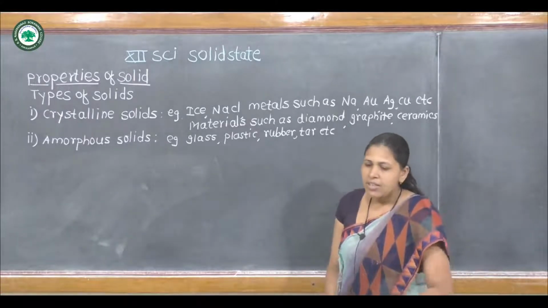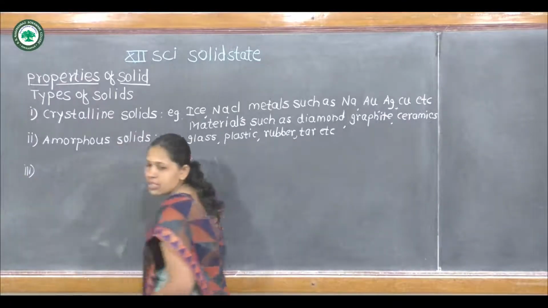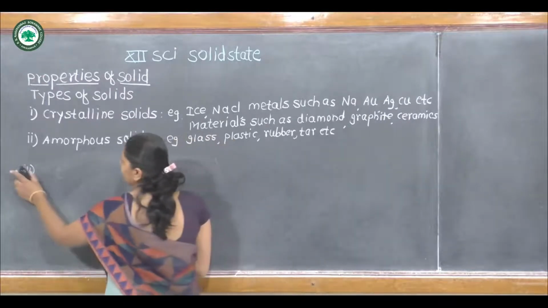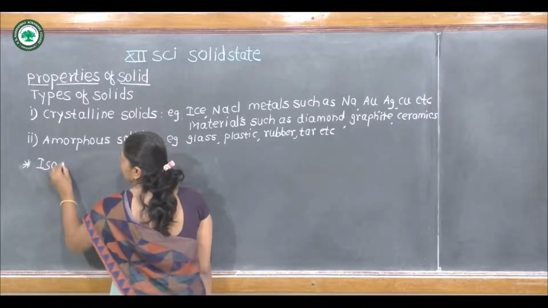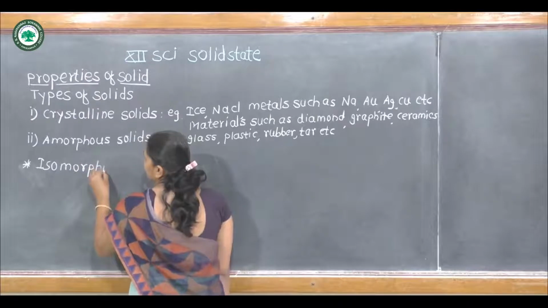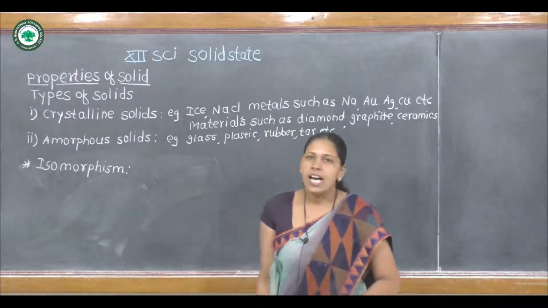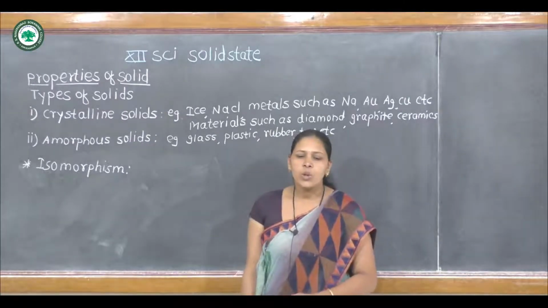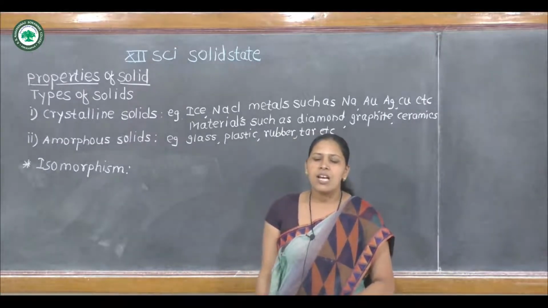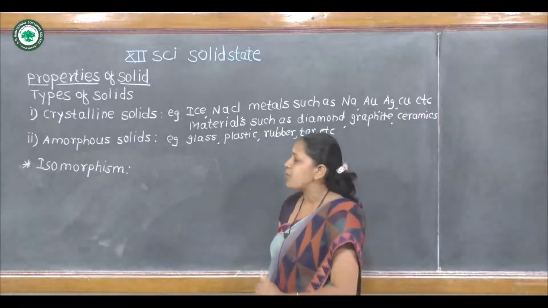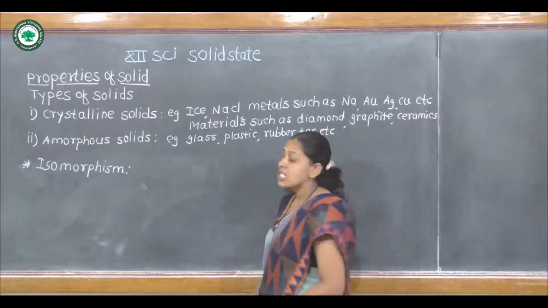Next point, the third point, is isomorphism. Iso means same. Two or more substances having the same crystal structure are called isomorphous, and the phenomenon is called isomorphism.